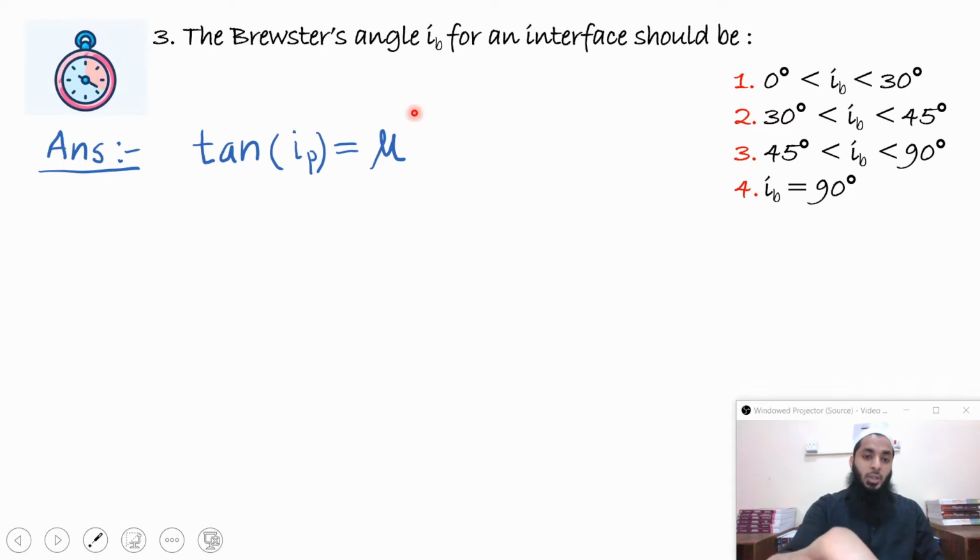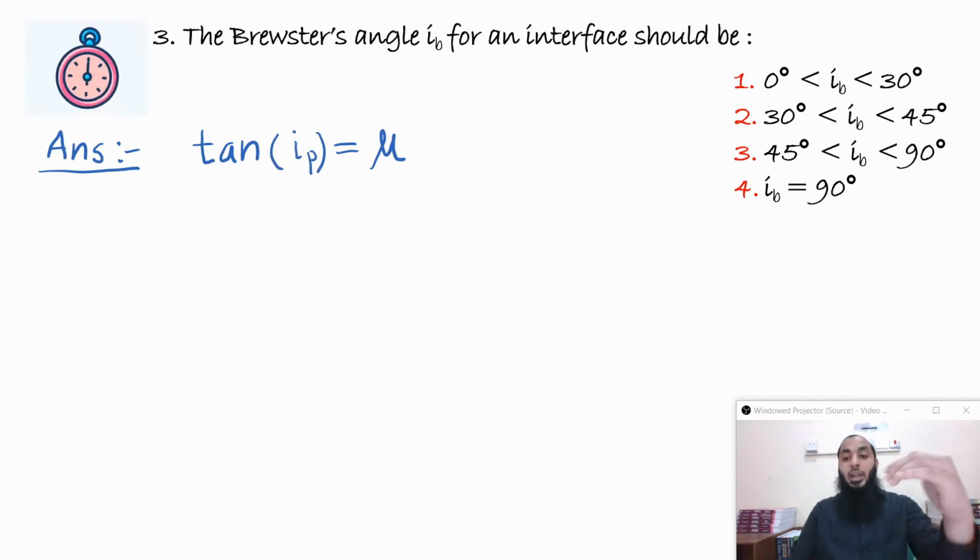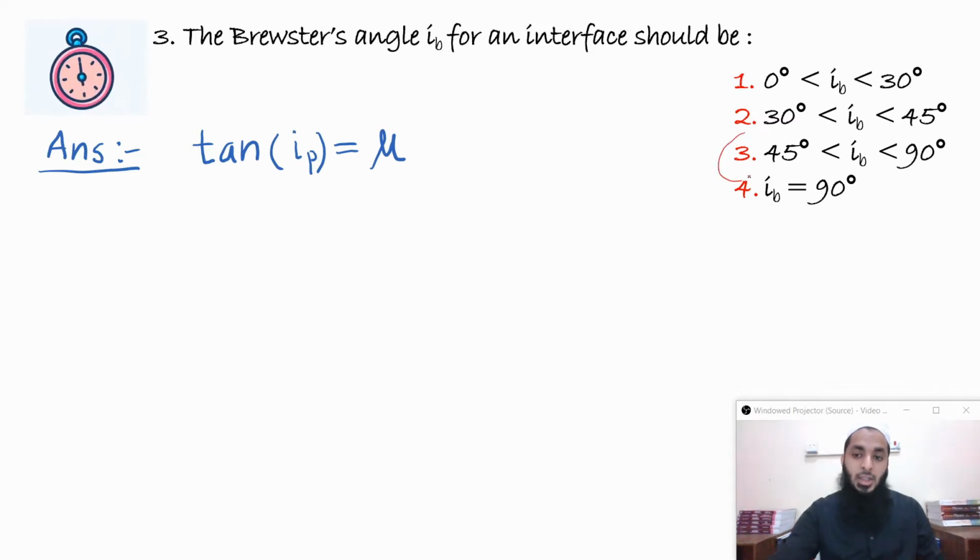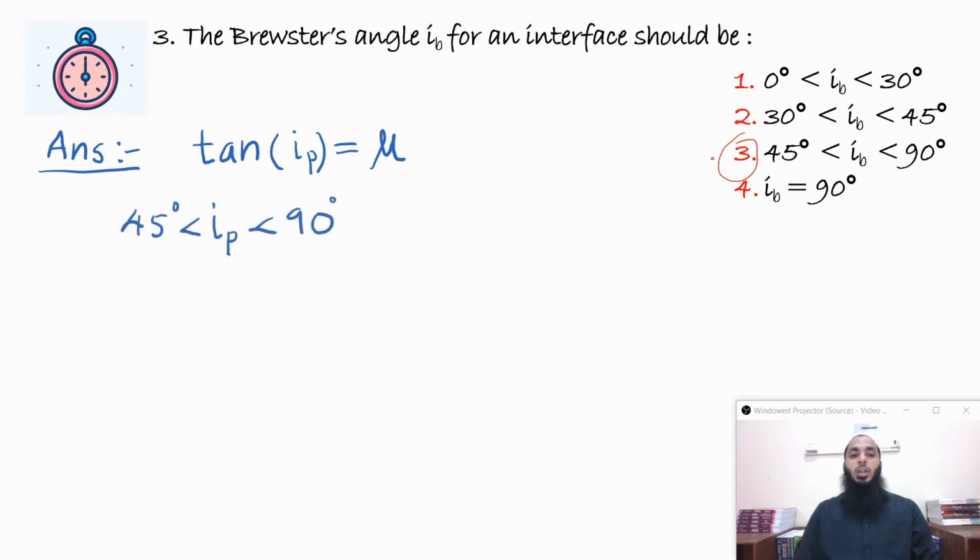Here we can understand one thing. The value of mu ranges from 1 upwards. So we can say the range is from 1 to infinity. No object will have a refractive index of infinity, but still we'll take the range as from 1 to infinity. So if I put the value 1 here, the value of i_B will be 45 degrees. So that means the value of i_B should be greater than 45. Only one option is matching that, it is 3. So tan i_B is equal to mu. That means the i_B value should be from 45 to 90.